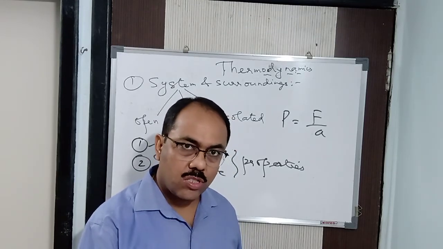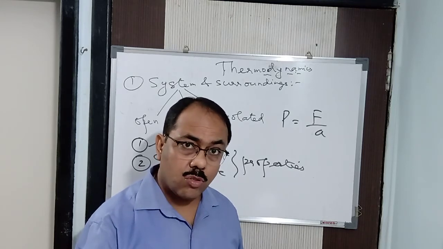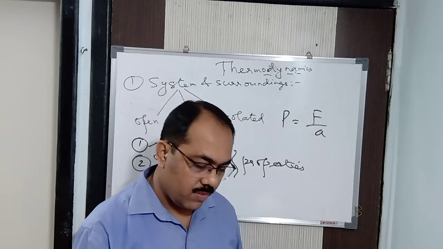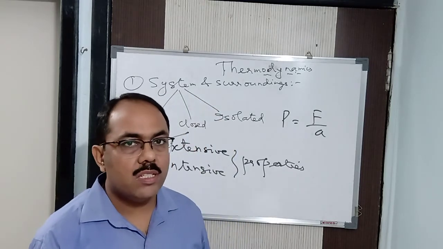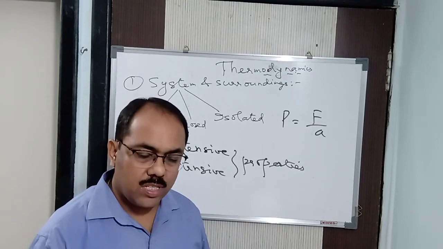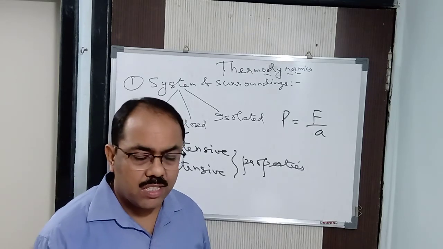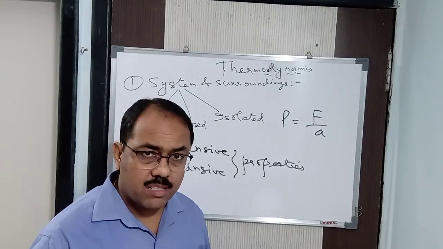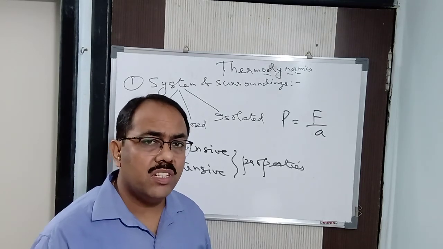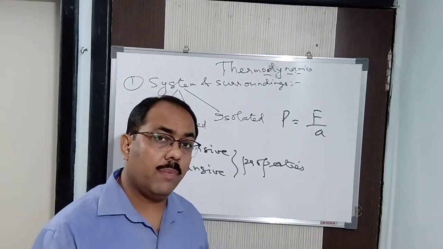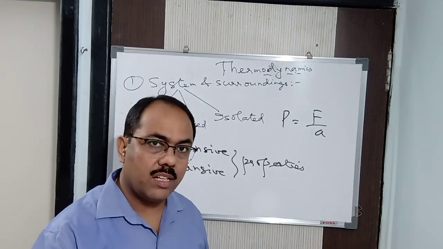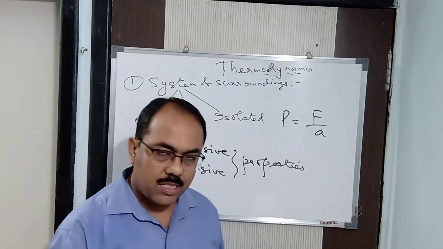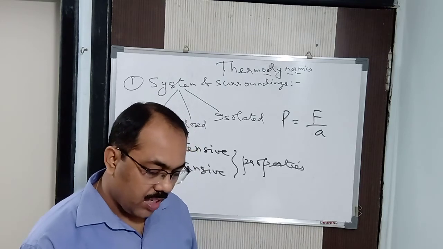Total number of moles of water plus sugar, that is also an extensive property. So extensive to extensive is intensive. In this way, extensive properties are those which depend upon the mass, the amount of matter present in the system, but do not depend upon the nature. And intensive properties are properties which depend upon the nature but do not depend upon the mass. I gave you so many examples and explained them. In this way, extensive will give you an intensive property, we can say that.